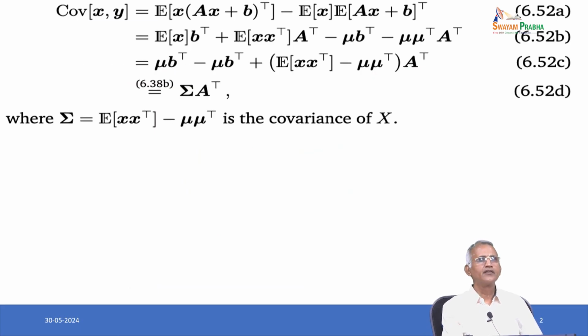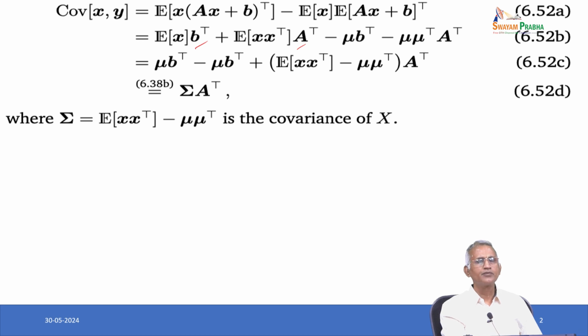Now, the covariance of x comma y is expectation of x times (Ax plus b) whole transpose minus expectation of x into expectation of Ax plus b. So, expectation of x b transpose plus expectation of x x transpose A transpose minus mu b transpose minus mu mu transpose A transpose.